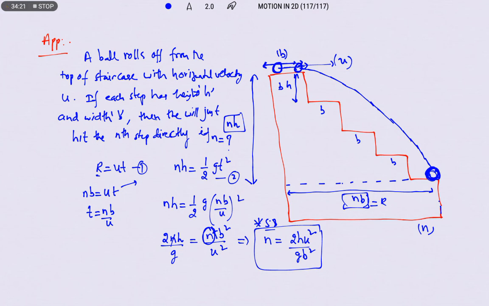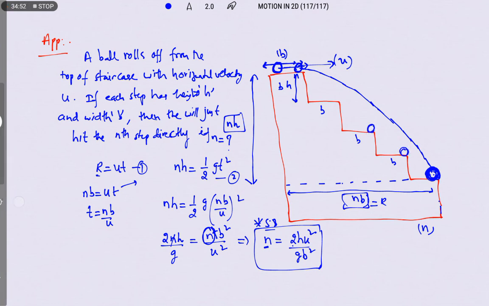So here the scenario is from a staircase a ball is projected horizontally by giving some initial velocity u. It has to hit the nth step directly if the nth step condition is satisfied, which is n equal to 2hu square by gb square. If this condition is satisfied, this ball directly hits the nth step. Otherwise it can hit somewhere here or somewhere here, like that.